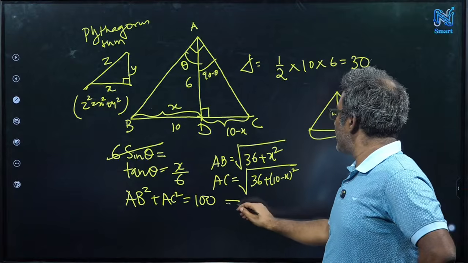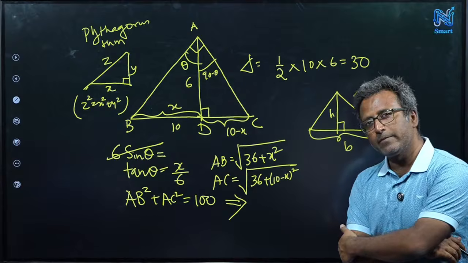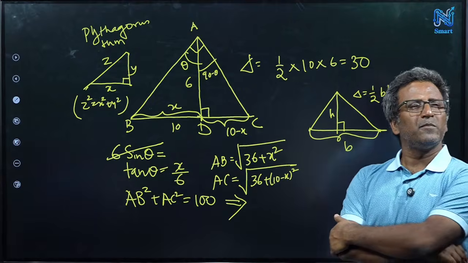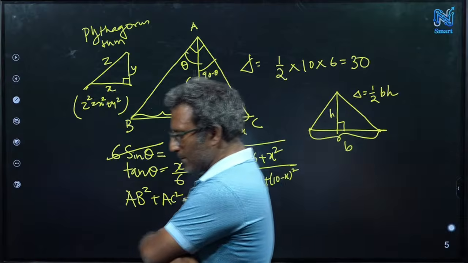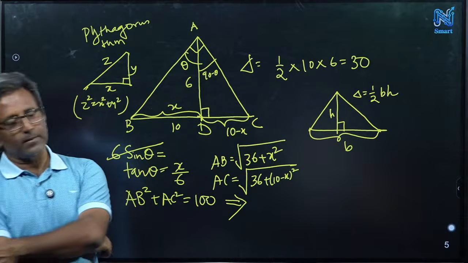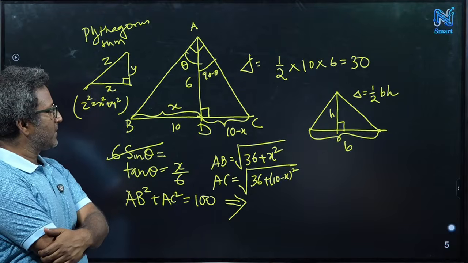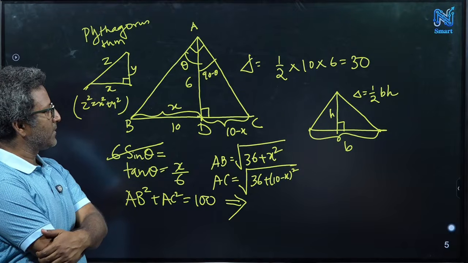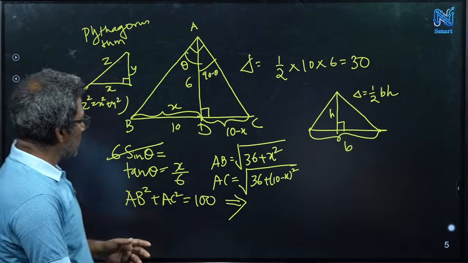So that implies, so what is the equation you get?